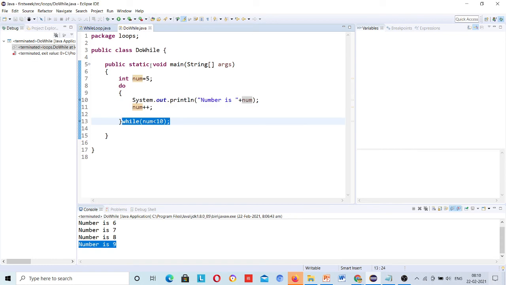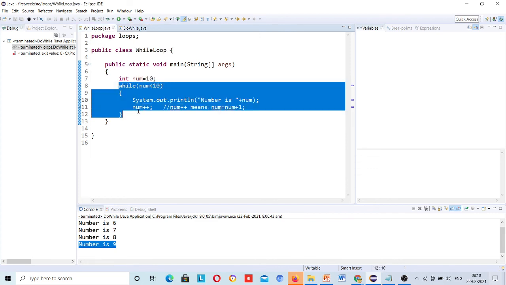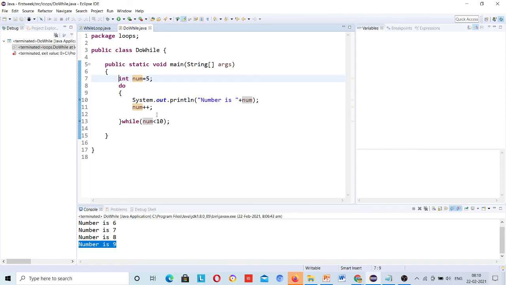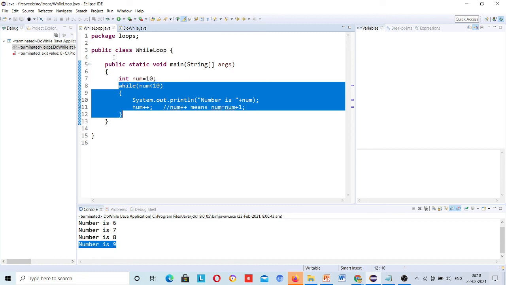No, we should not say this as a drawback because we already have a loop for other scenarios, right? So this is one more scenario. Sometimes a scenario will come where you have to check the condition first. Okay. Then only you need to enter, then you use the while loop.